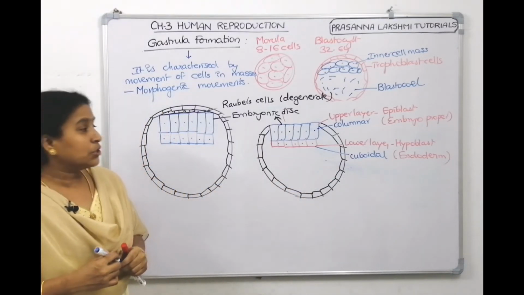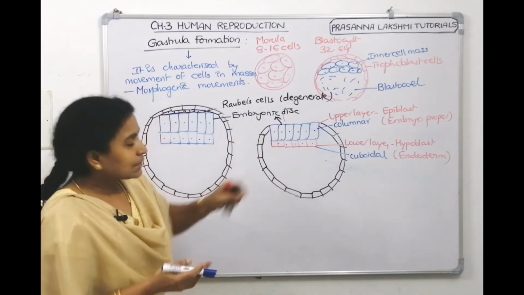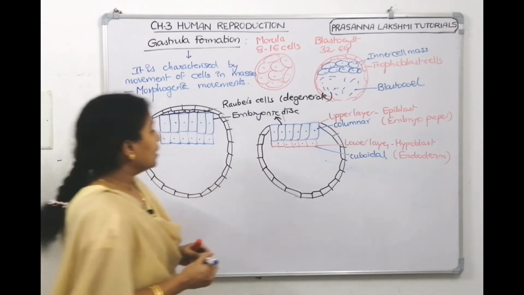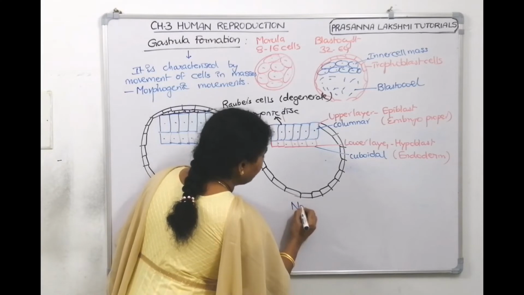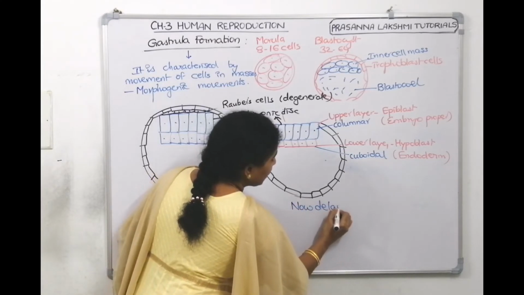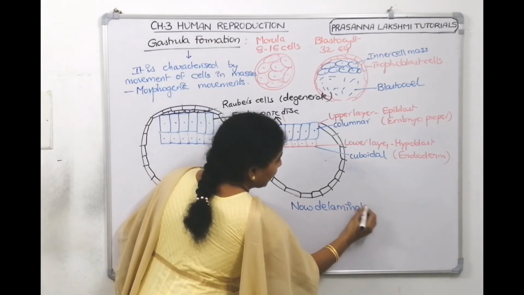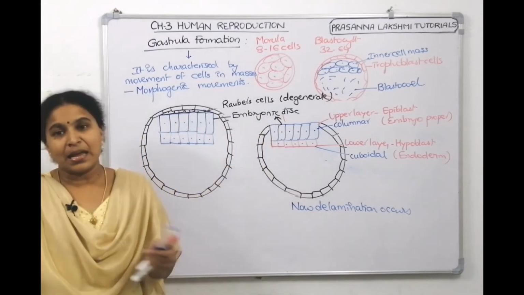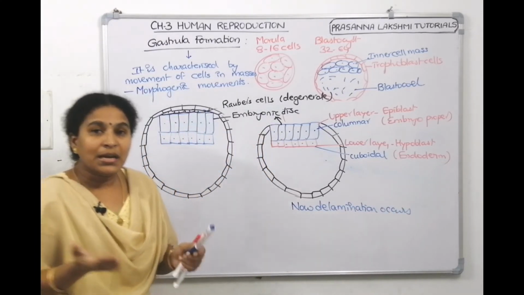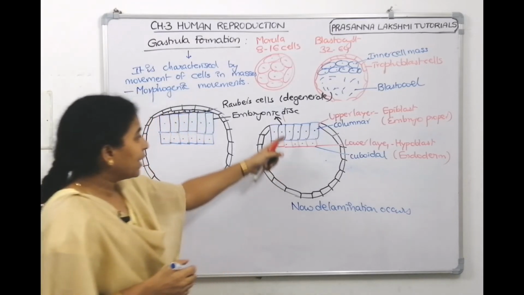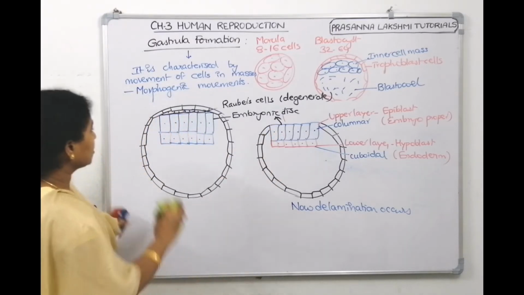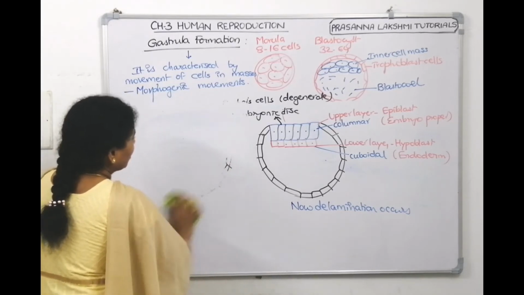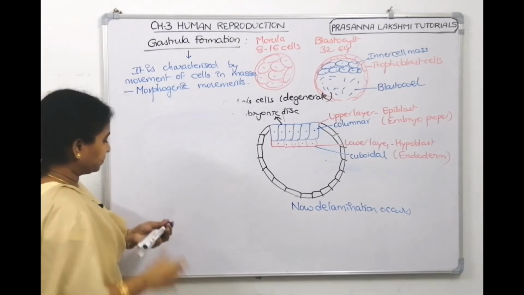Now what happens during endoderm formation, these cells get separated from each other. They get separated into two layers. That's called delamination. Now delamination occurs. What do you mean by lamina? Lamina means layer like. Two layers are formed. Now delamination occurs. This gets separated from the upper layer of cells. Shall we draw it here? When the delamination occurs, how does it appear?